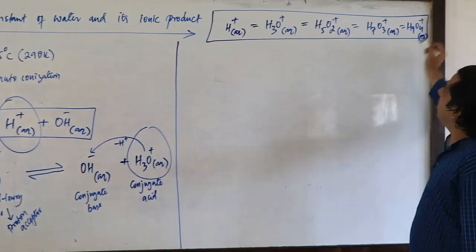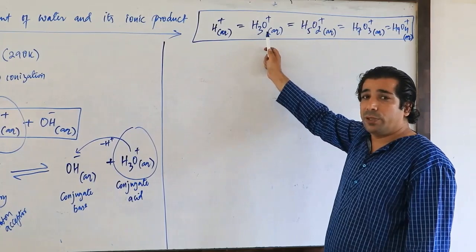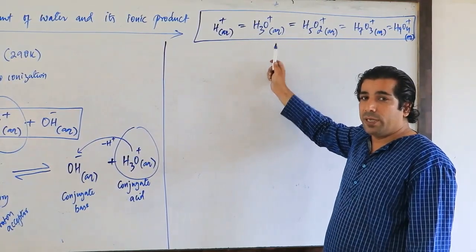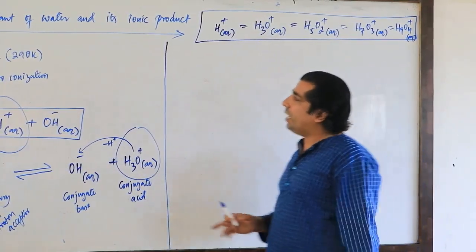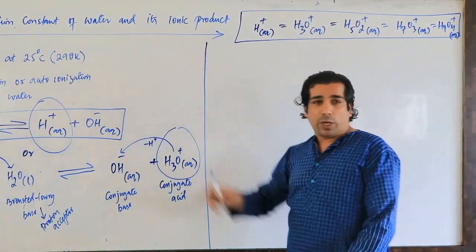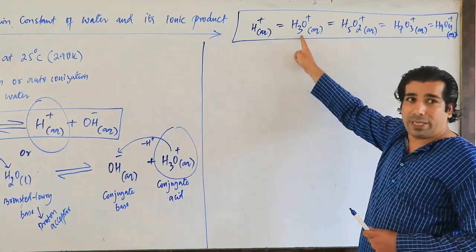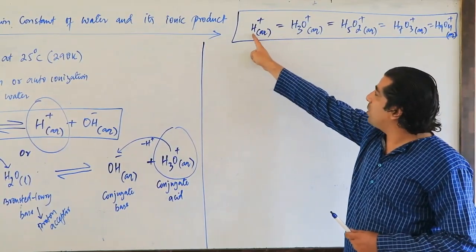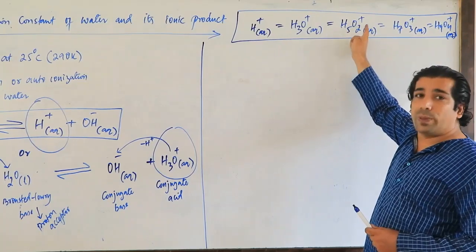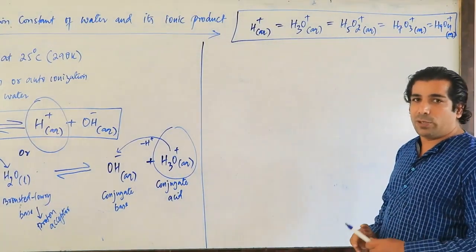So my dear friends, this H plus can be replaced by H3O plus. You should remember that important point. So while writing the ionization constant of water or the ionic product of water, I can replace H plus by H3O plus, or by H5O2 plus also, because all are present in water only. Yes or no, my dear friends?